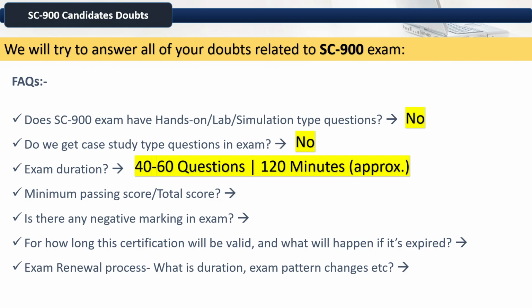The minimum passing score is 700 out of 1000. There is no negative marking in the exam. This certification is valid for a lifetime after you earn it. About the exam renewal process, it is not required.